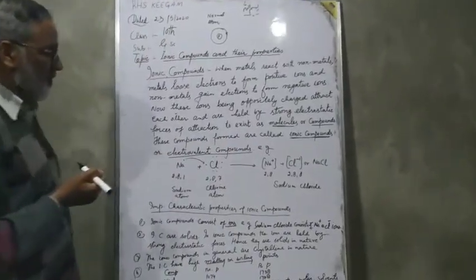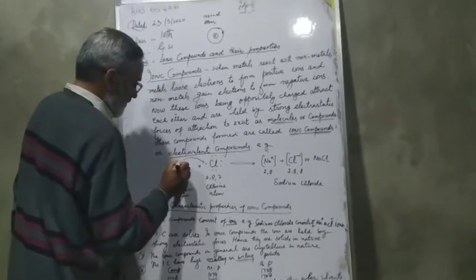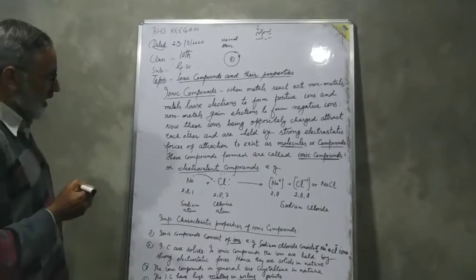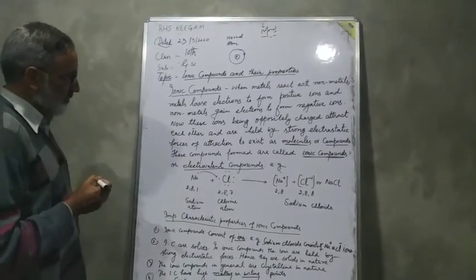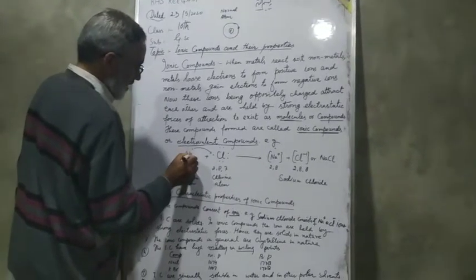For example, if we take sodium atom, you know that sodium has atomic number 11, so it has 11 protons and 11 electrons.